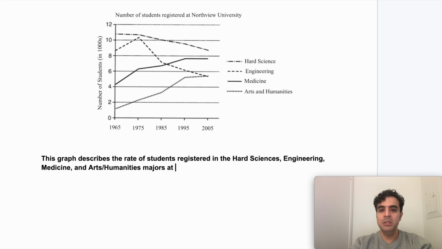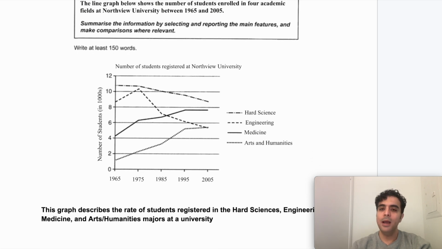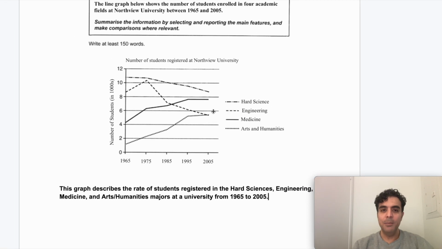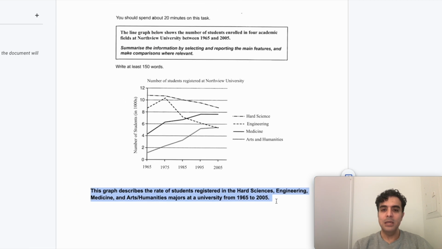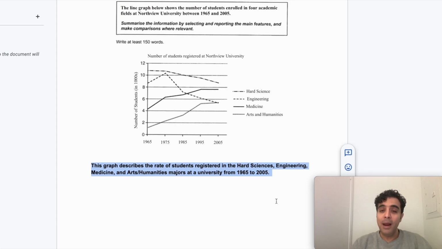Do I have to mention this detail? No, I'm just going to say at a university. I am, however, going to mention the name Northview later at some point. Okay? So at a university, and then the question says between 1965 and 2005, I'm going to change it to from 1965 to 2005. So as you can see, and if you compare what we have up here to my example, you will notice that I have made plenty of changes, and now this sentence is completely paraphrased.